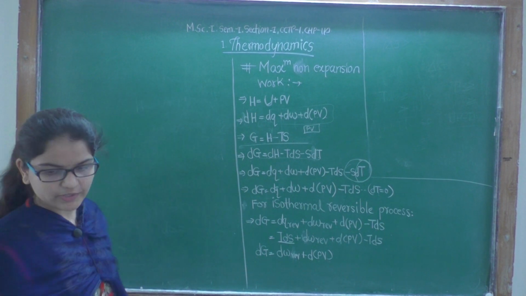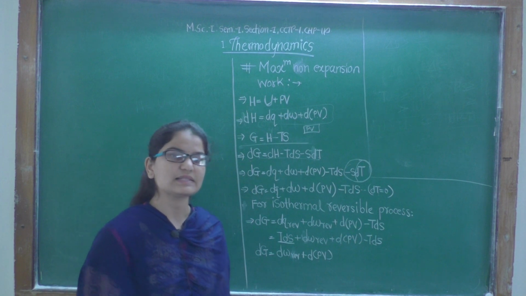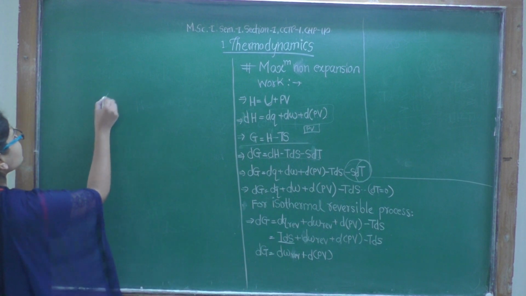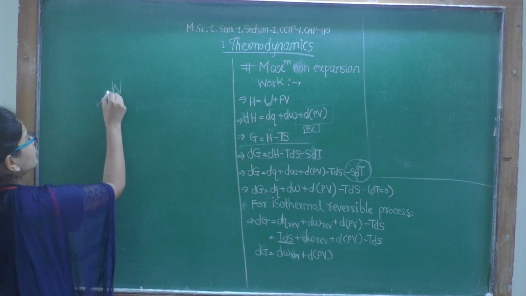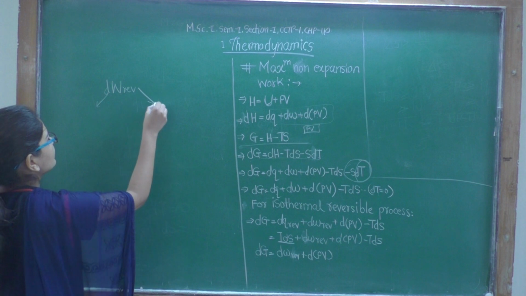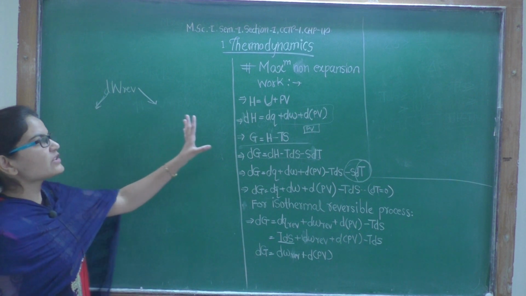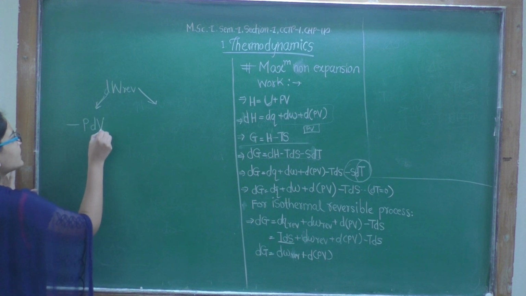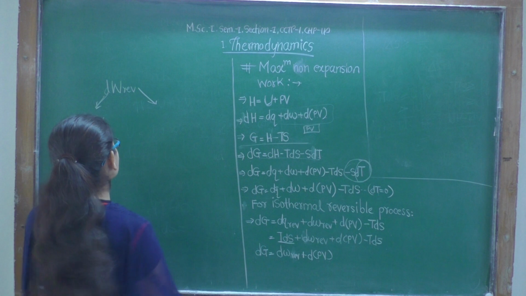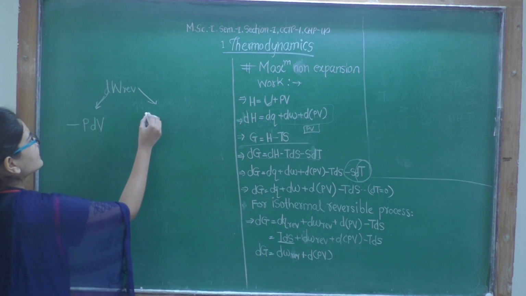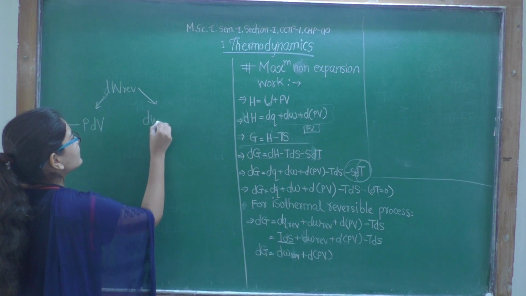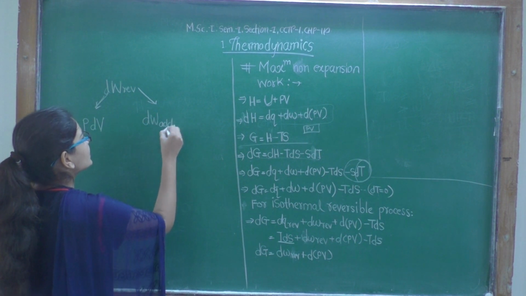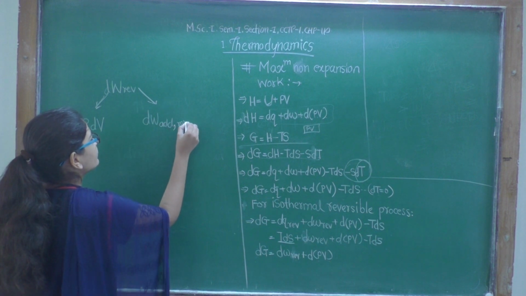Now what is dw reversible? If we consider that the system is performing work, there are two kinds of work. One is expansion work, which is minus PdV, as work performed by the system on the surroundings. The other is non-expansion work, and we can write it as dw additional, reversible.